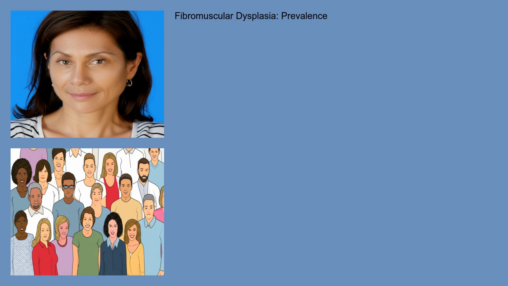Fibromuscular dysplasia is considered relatively rare, although its true prevalence is difficult to determine as many individuals may be asymptomatic. It's more common in women than men, typically affecting those between the ages of 30 and 50. While FMD can affect individuals of all ethnicities, further research is needed to understand any potential disparities in prevalence.